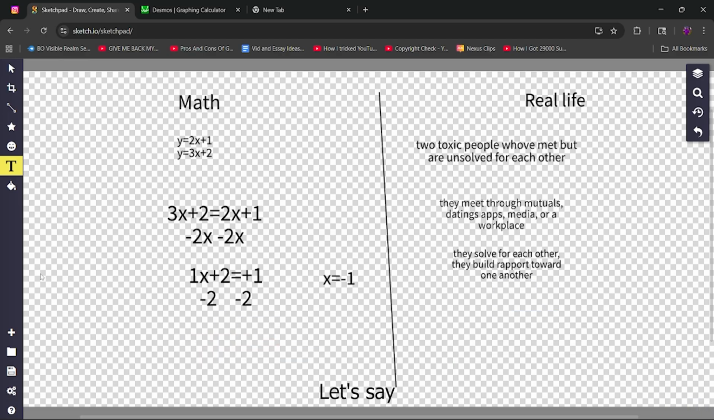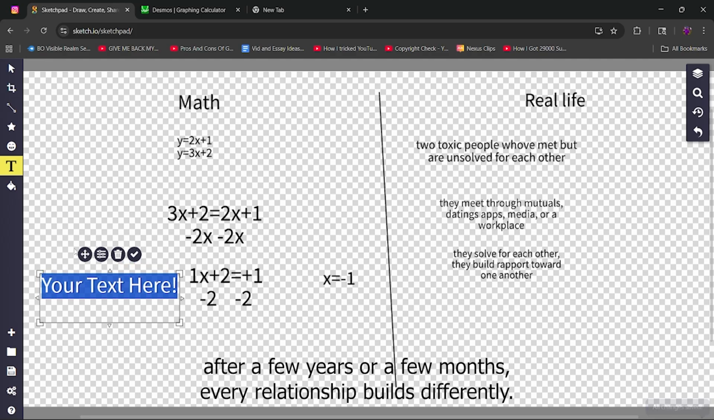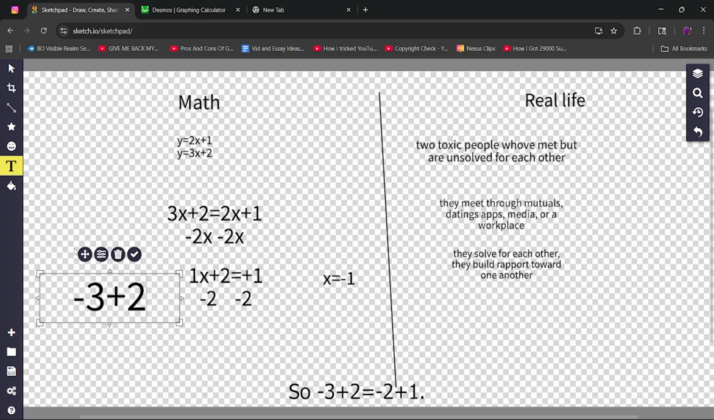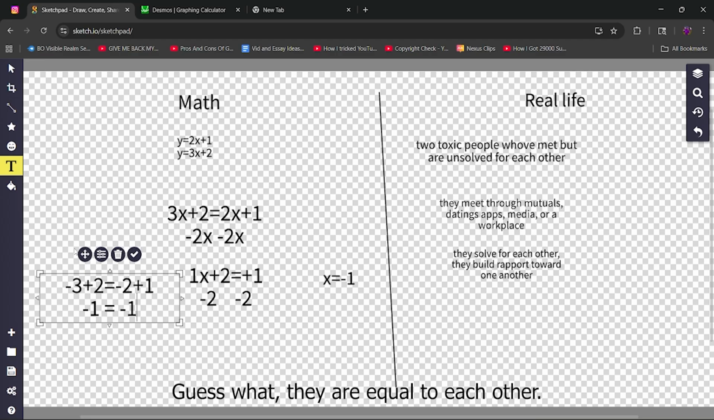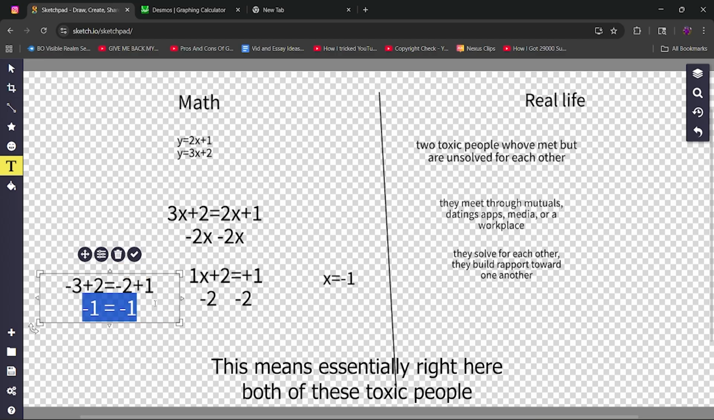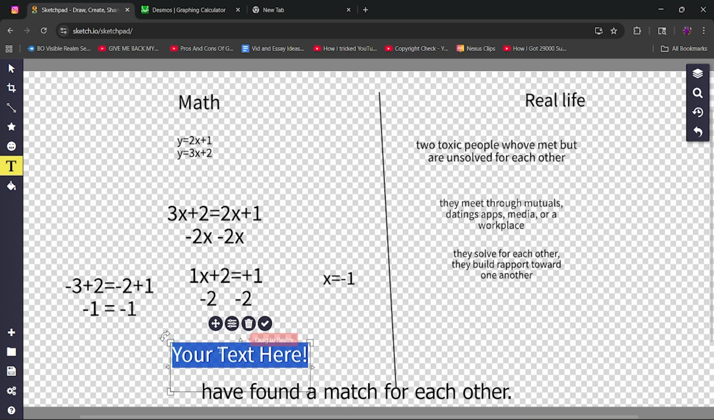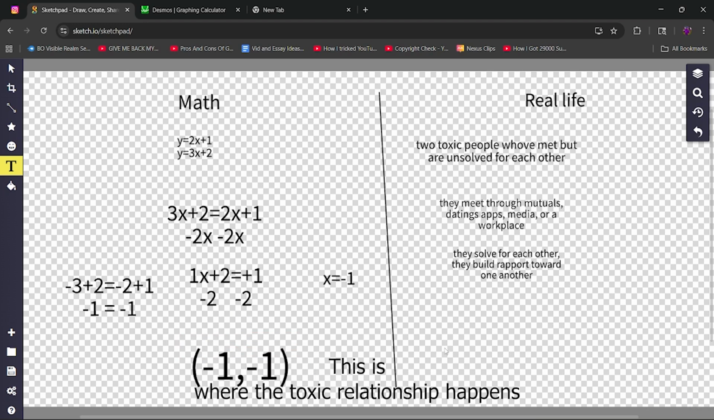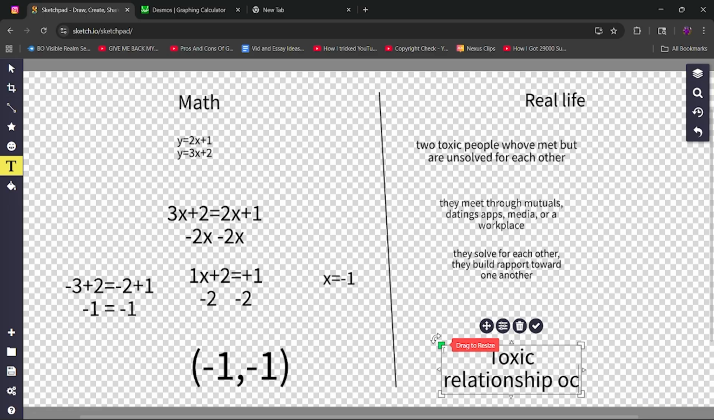All right. Let's say after a few years or a few months, every relationship builds differently. So let's go ahead and plug negative 1 back in. So negative 3 plus 2 equals negative 2 plus 1. Guess what? They are equal to each other. This means essentially right here, both of these toxic people have found a match for each other. Boom. This is the meeting point. This is where the toxic relationship happens and builds.